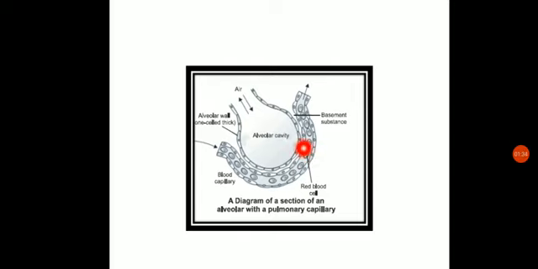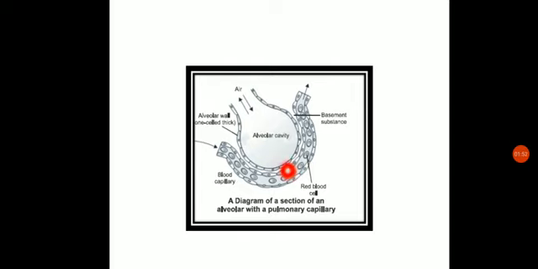What all layers are there? The first one is the alveolar epithelium. This is the outermost layer of the alveoli. Second, this is the basement membrane. And the third one is the capillary endothelium.